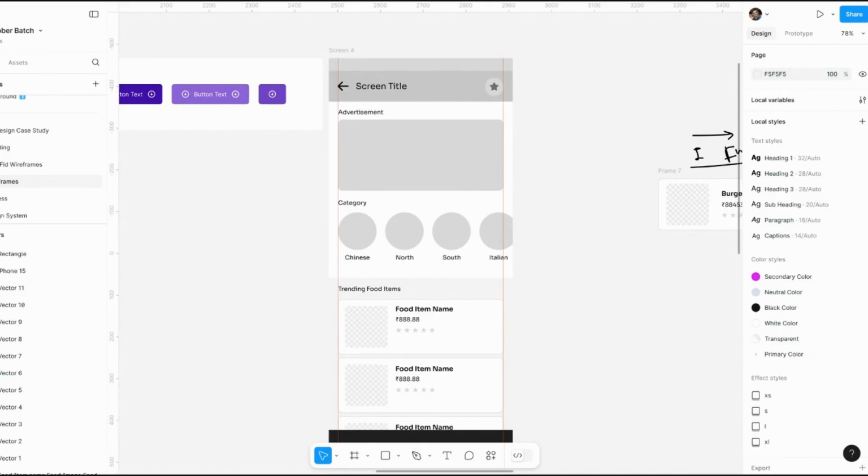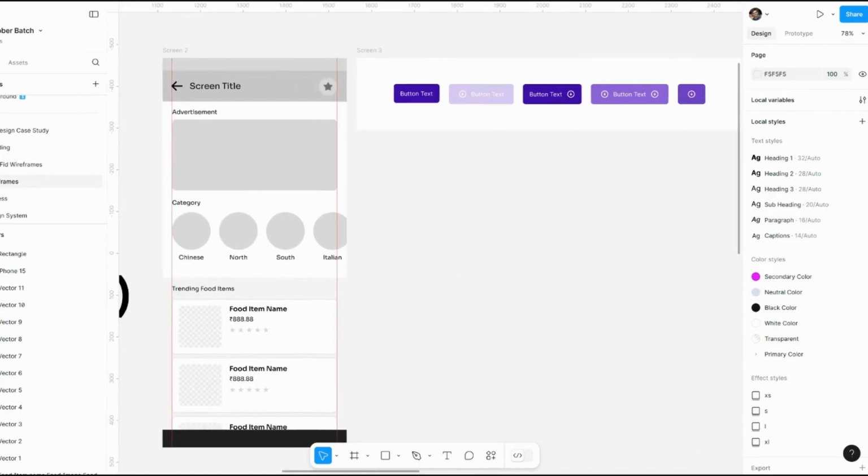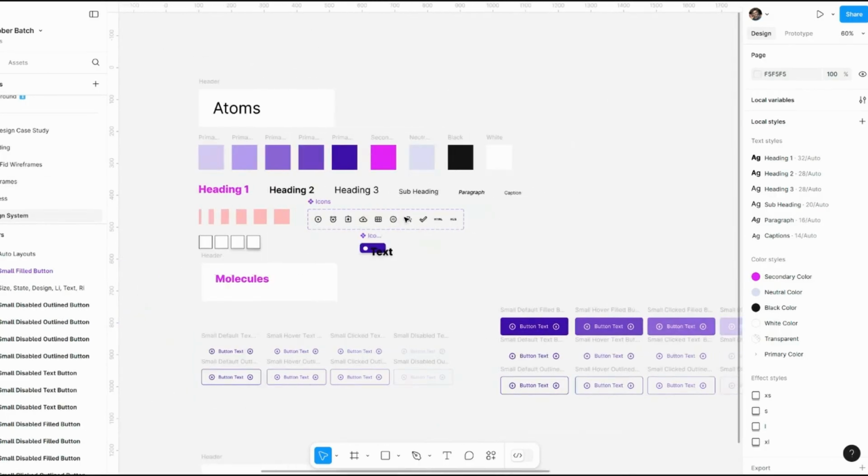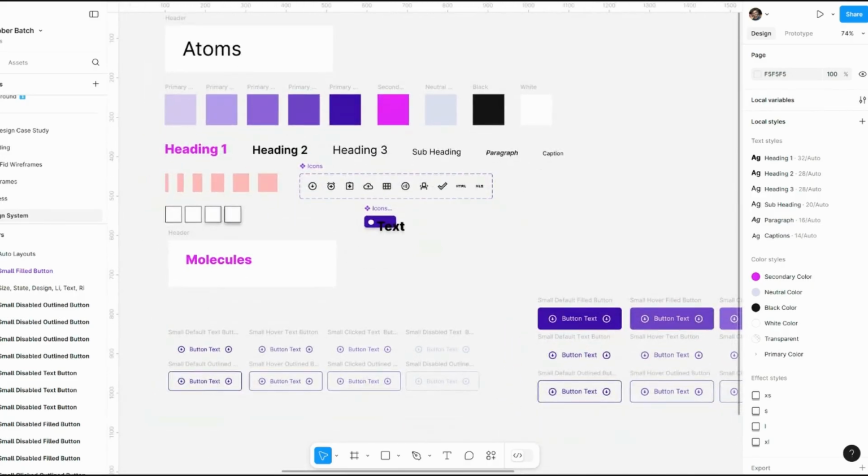But let's assume we do not have one. How can we proceed with high fidelity wireframes? For this, there are some 4 to 5 steps.